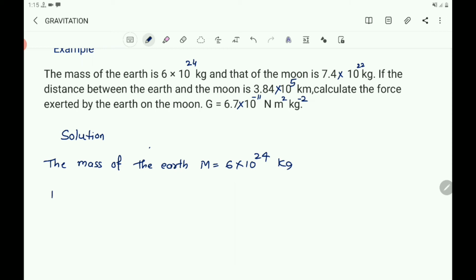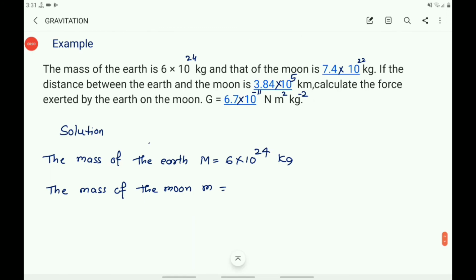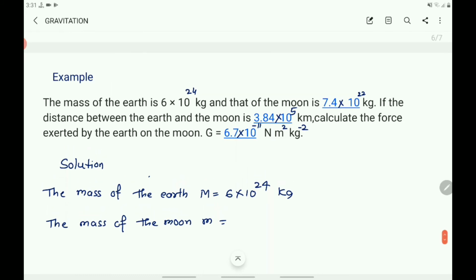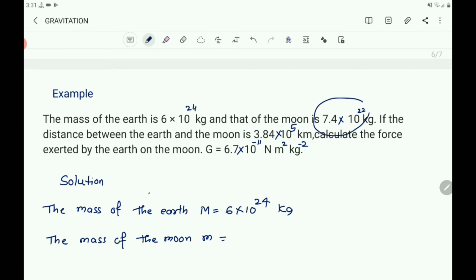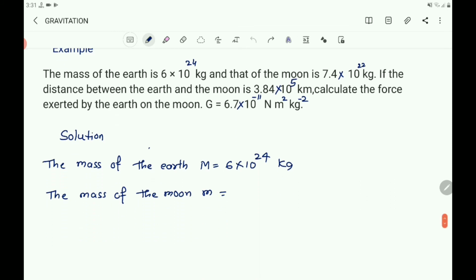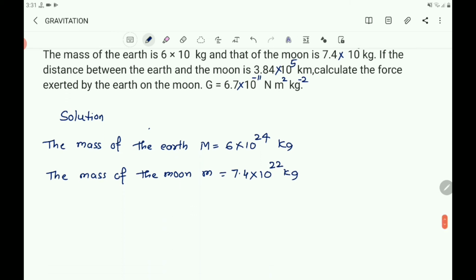Mass of the Moon, let us consider that is a small letter m, equals 7.4 into 10 to the power of 22 kg.